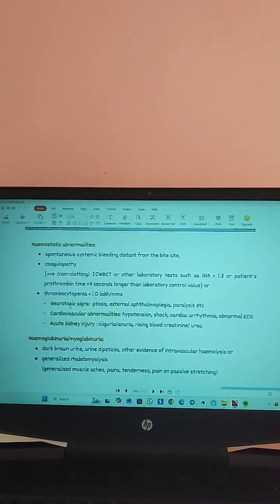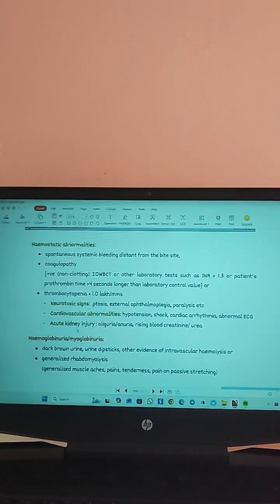So how we said that there were neurotoxic signs: ptosis, external ophthalmoplegia, paralysis. These were the neurotoxic signs. And cardiovascular abnormalities: there were hypotension, shock, cardiac arrhythmias, and abnormal ECG also we got. Abnormal ECG, cardiac arrhythmia, shock, and hypotension.